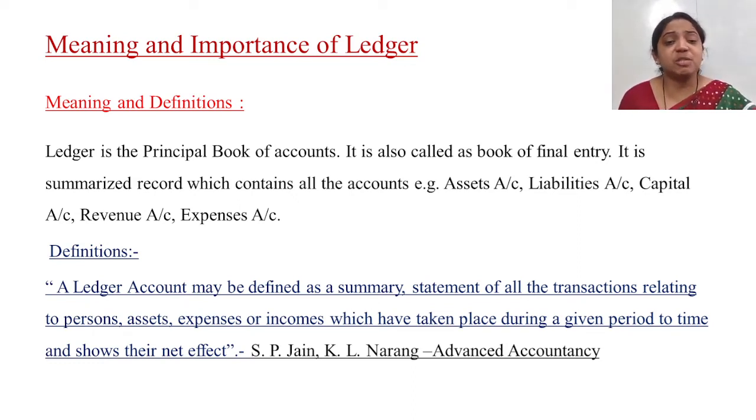Next is the definition put forth by S.P. Jain and K.L. Narang in the book of advanced accountancy. A ledger account may be defined as a summary. It gives you a summary. It is a statement of all the transactions relating to a person, asset, expenses, or income which have taken place during a given period of time and shows their net effect. What it shows? Net effect.